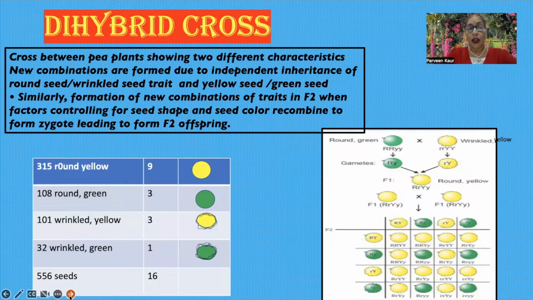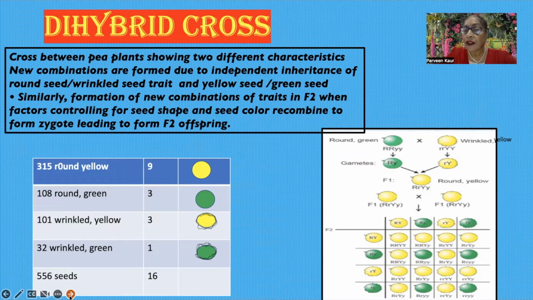Dihybrid cross: a cross between pea plants showing two different characteristics. New combinations are formed due to independent inheritance of the round seed and wrinkled seed trait, and yellow seed and green seed. So simultaneously, Mendel took two traits. What were the traits? Round and wrinkled seed, yellow and green seed.